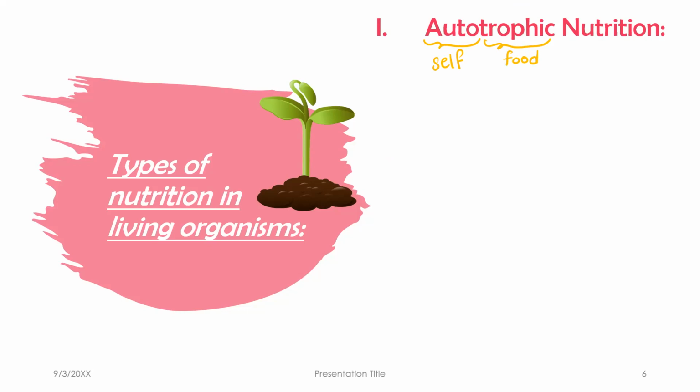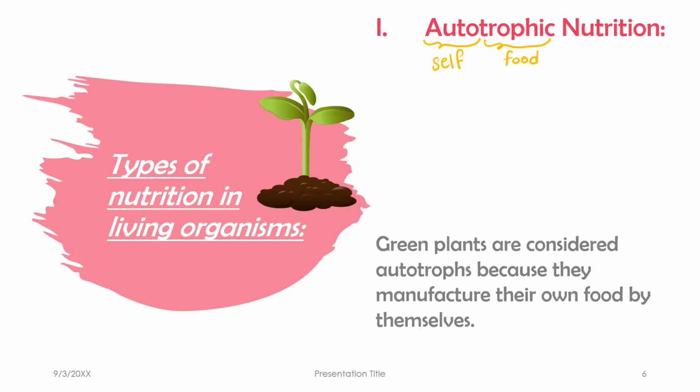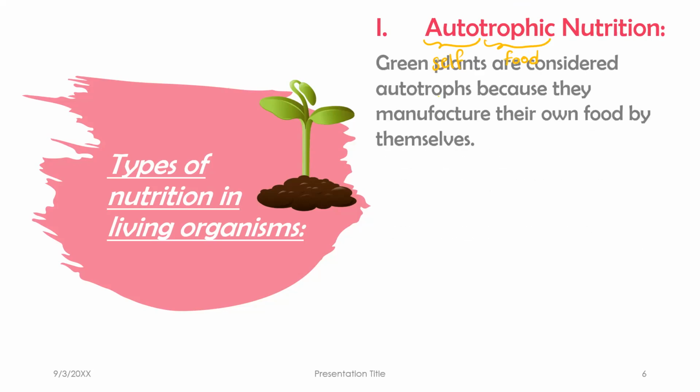So again, the first type of nutrition in living organisms is autotrophic nutrition, self-feeding. We have here the green plants as our example. They are considered autotrophs because they manufacture their own food by themselves.